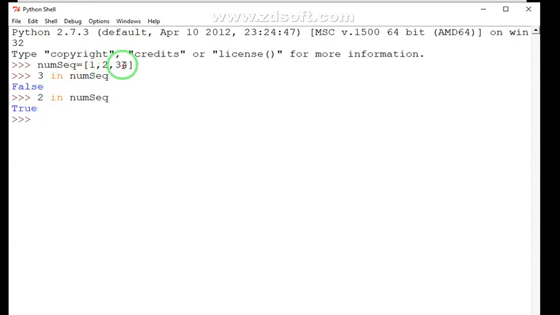So by mistake I wanted to write here 3 comma 4, but I have by mistake written 3 4, and this becomes 34 because it doesn't have a separator here. So if I test here 1 in num sequence, the result will be true.